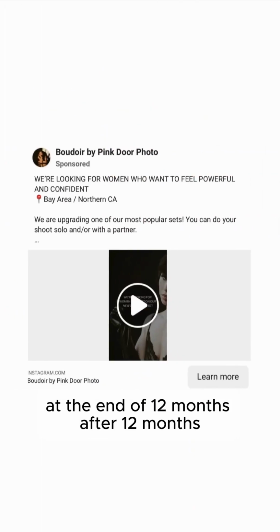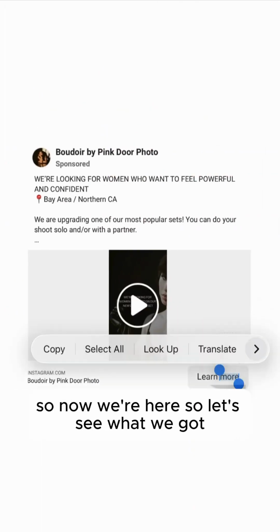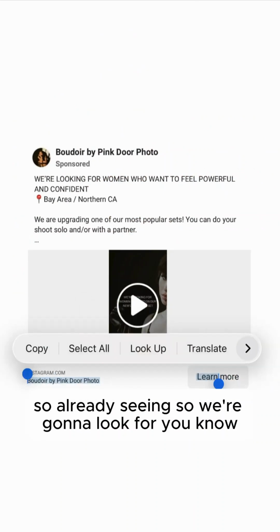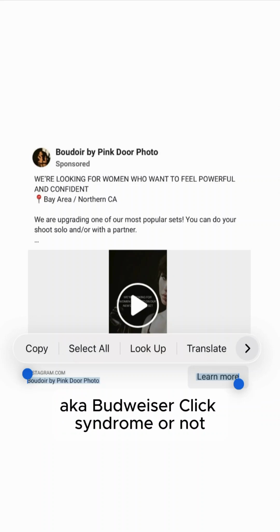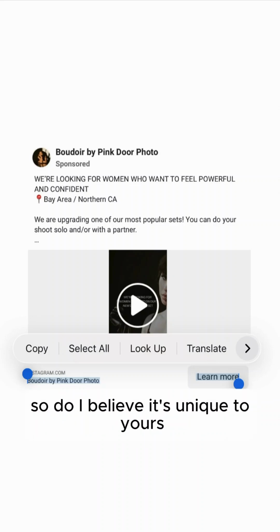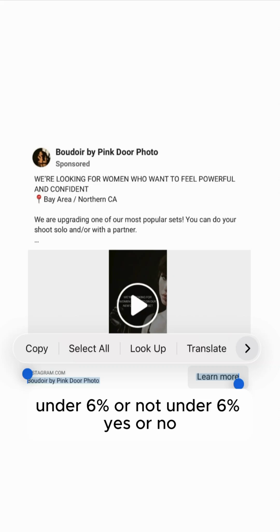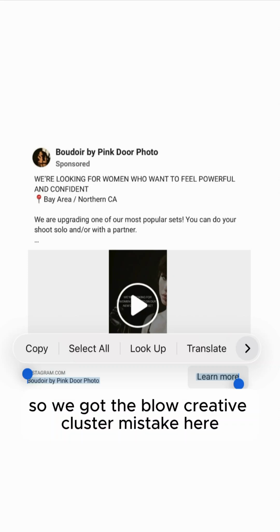It's after 12 months. So now we're here. So let's see what we got. So we're going to look for, diagnose yes or no, does it have BLCS, aka Boudoir low click syndrome, or not? So do I believe its unique CTR is under 6% or not? Under 6%, yes or no? So we got the below creative cluster mistake here.